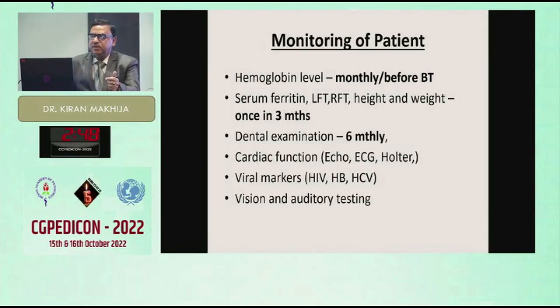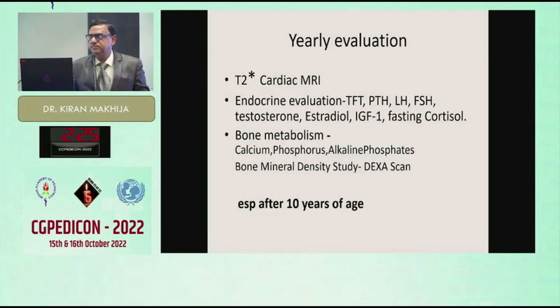Monitoring is very important from the point of view of toxicity. Monthly CBC before blood transfusion, and serum ferritin, LFT, RFT, height, weight once in 3 months. Dental examination, cardiac function, viral markers, vision and auditory testing, because of the toxicity of the drugs. The important thing is iron monitoring by the T2 cardiac MRI, to be done 6 monthly. And endocrinal evaluation because of the iron overload. The bone metabolism you have to see, especially after 10 years of age.